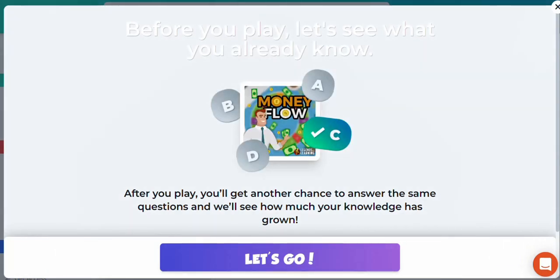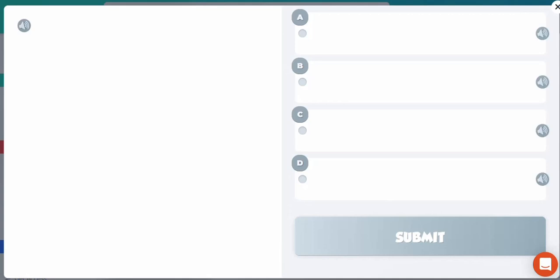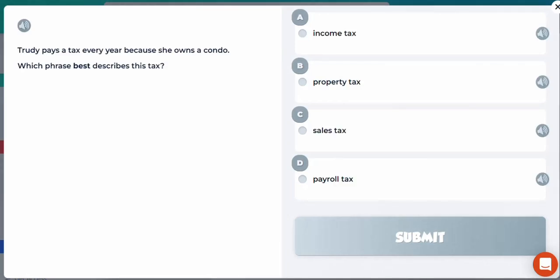As always, Legends of Learning will provide you with a quick quiz to test your knowledge before the game begins. Different questions will pop up, and these are randomized, and you'll have to select which answer you believe is correct before submitting your answer to see if you're on the right track.